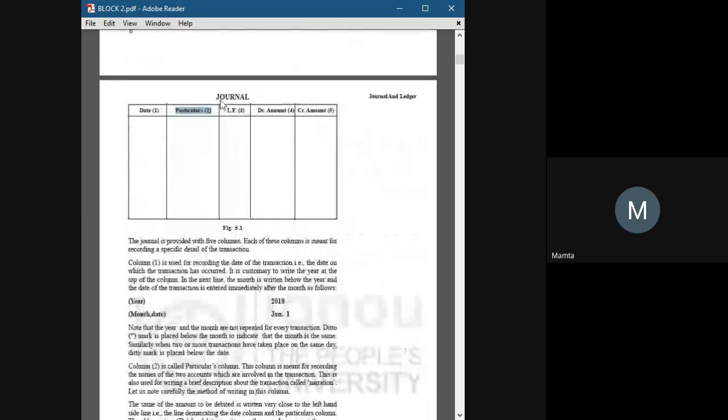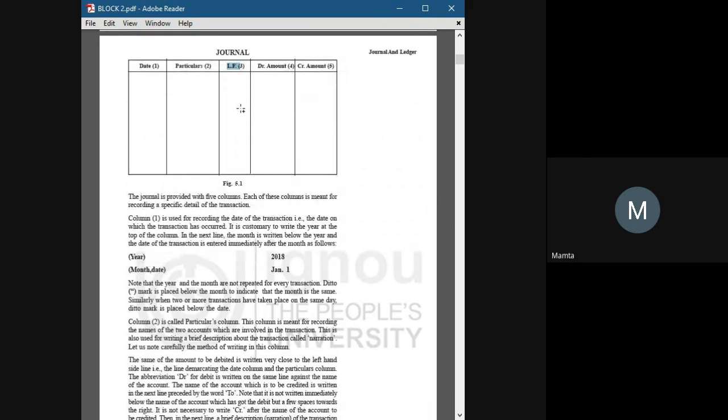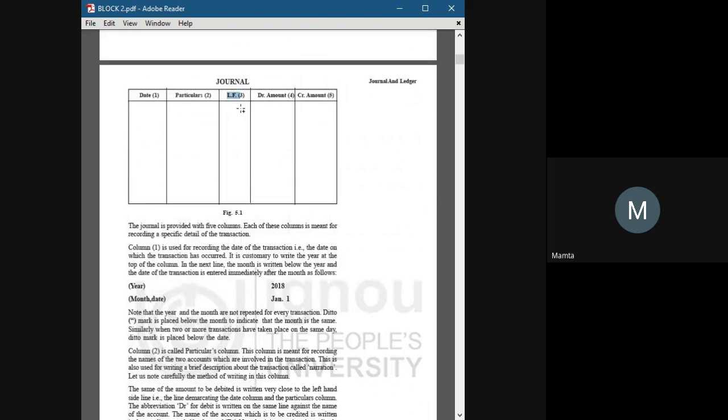The third column is LF, ledger folio. After creating a journal, we transfer the entry to the concerned accounts. If an entry involves the cash account, we transfer it to the cash account. If it involves the purchases account, we transfer it to the purchases account too.